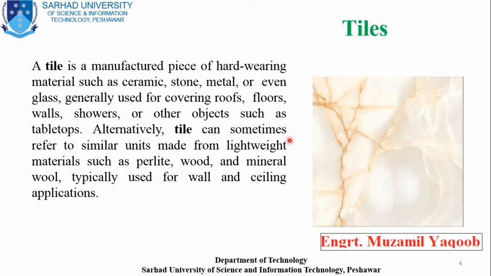On the basis of civil engineering, a tile is a manufactured piece of hard-wearing material such as ceramic, stone, metal, or even glass, generally used for covering roofs, for floor finishing as well, and for walls, for interior looks, normally inside rooms, and for ventilation and insulation purposes as well.